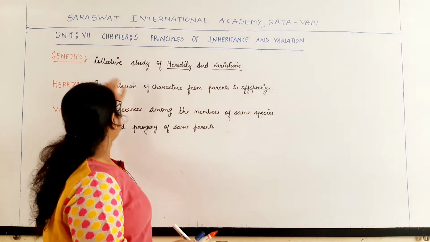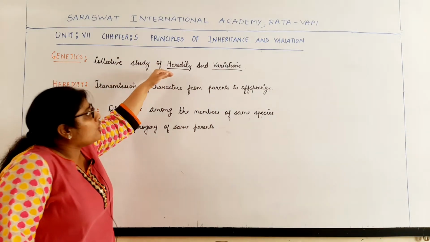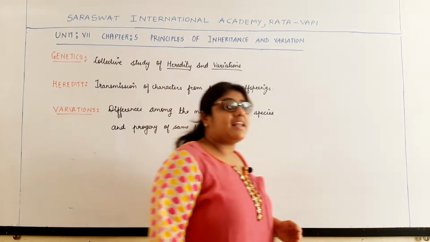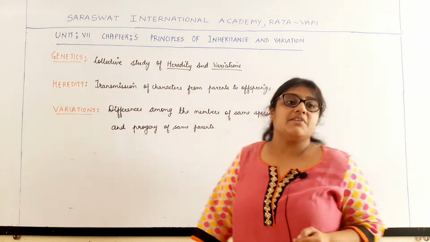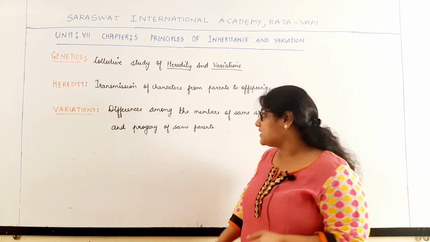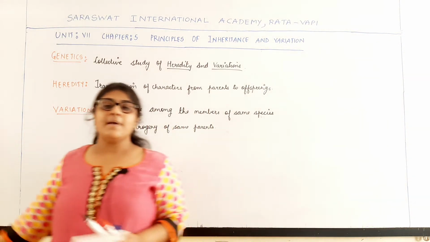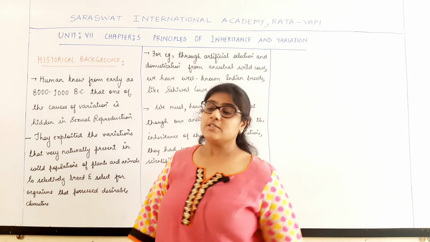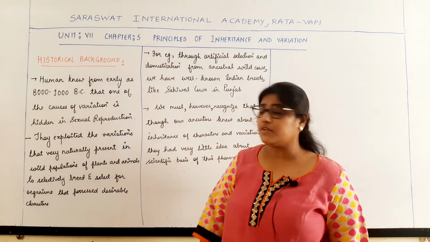So basically, genetics is a field of biology which deals with heredity, also called inheritance, which means the transmission of the characters from parents to offspring. It also deals with variation, which means the differences amongst the individuals of the same species as well as in the progeny of the same parents. So that is regarding variation. Students, we will now deal with the historical background related to the field of genetics.